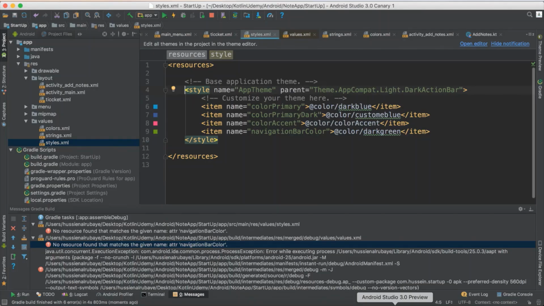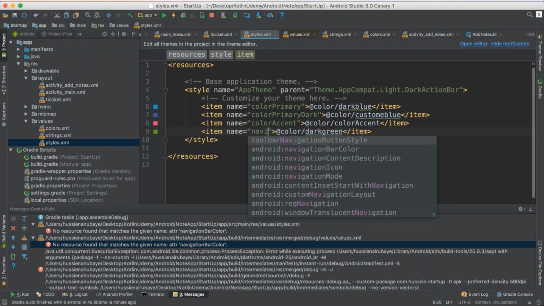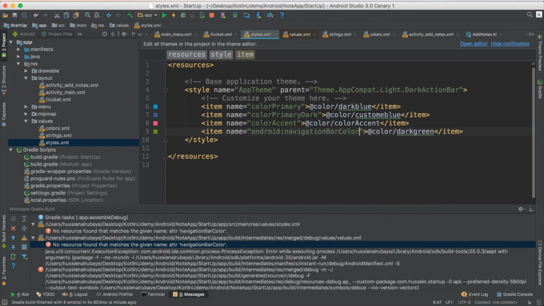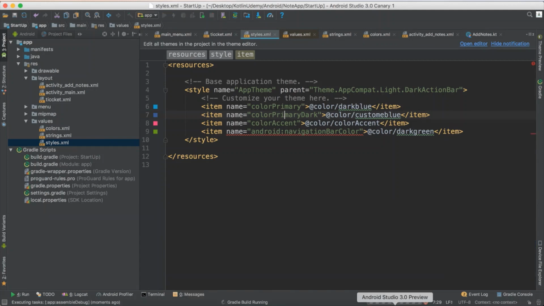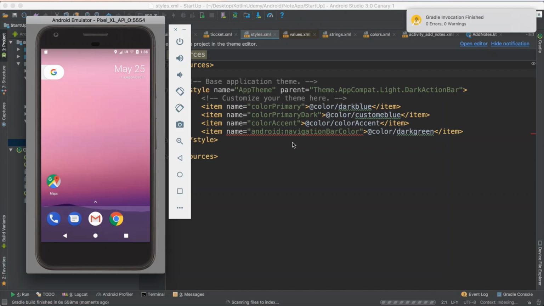Yes, I know that, because of the device version, I think we will not be able to support all the devices. So I say navigation bar color. Yes, I think that's what the error is saying. This means it will not work on all the devices. So just run it and see. Why did I click run? I just have to click the XML. I don't know. I just do it so fast.